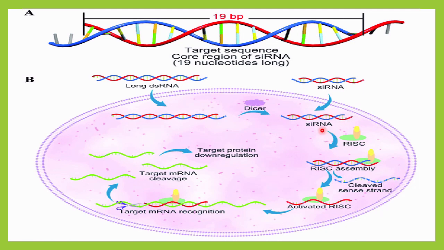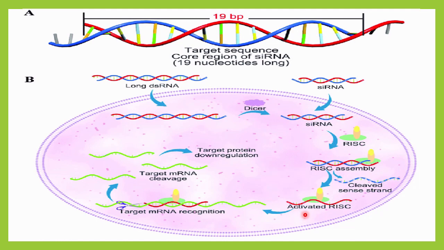Okay, and this silencing RNA now will combine with RISC factor, that is the RNA induced silencing complex. Okay, so RNA induced silencing complex, this is. By using this RISC factor, it will combine with the assembly, and it will cleave the sense strand. As a result of that, what happens? The sense strand will be cleaved, or breakdown of the sense strand will occur.